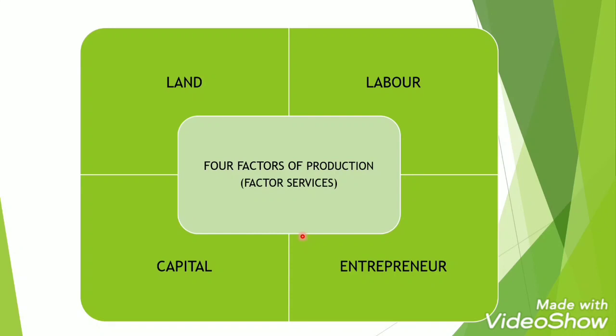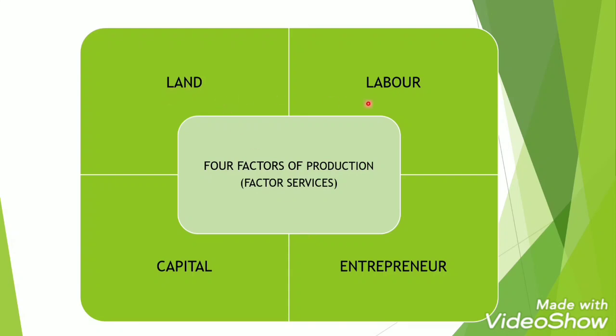The unlimited and recurring wants of human beings have made the production process a continuous process. A company or a factory has to produce its products continuously. Why? Because our wants are unlimited. So in this process, there are different factors of production. A firm or a factory needs four factors of production.